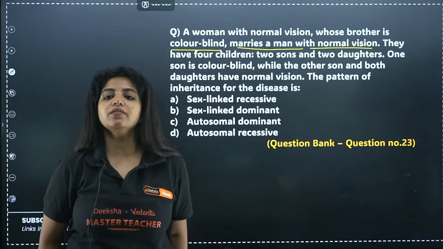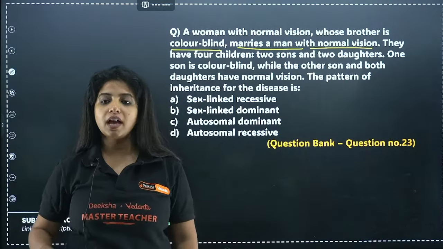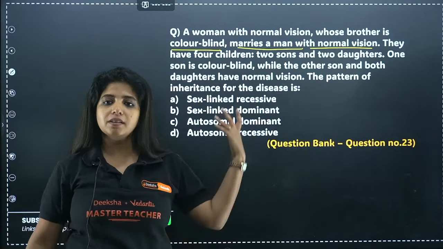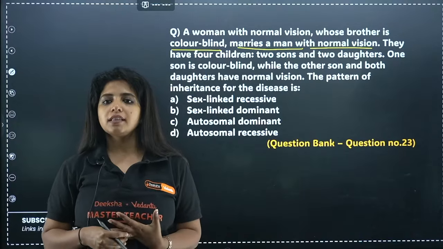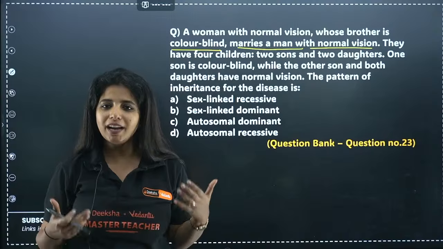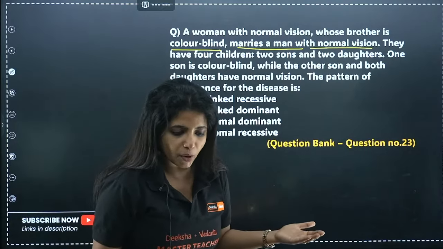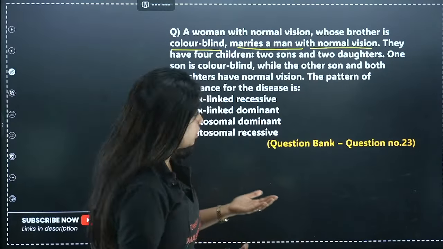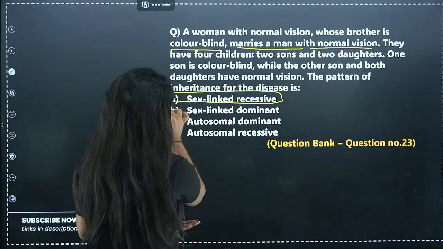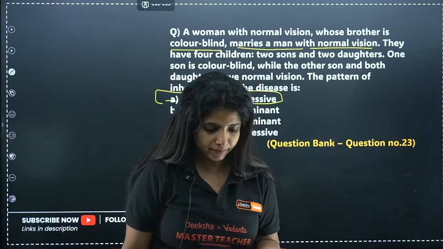What is the answer for this particular question? This is a very easy question. Here everything is given. A woman having normal vision, whose brother is colorblind, marries a man with normal vision. They have 4 children, 2 daughters and 2 sons, 1 is colorblind. So color blindness is the disease that you're talking about over here, right? And color blindness, we all know it is going to be a sex-linked recessive disorder.